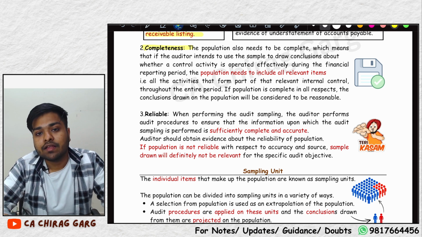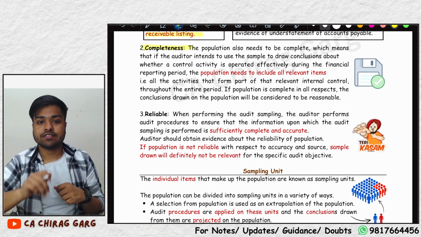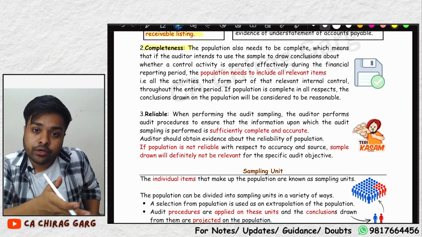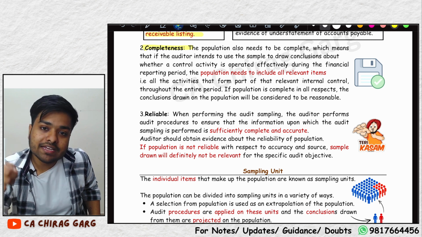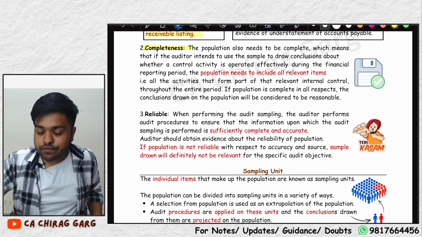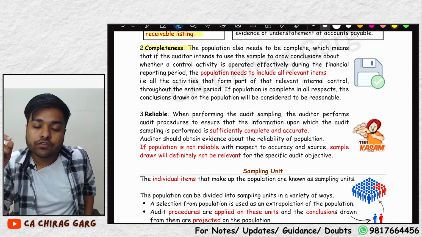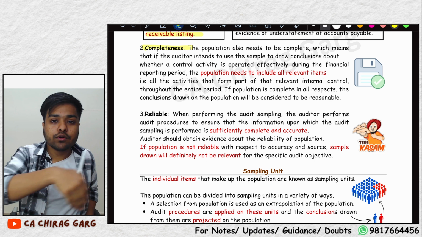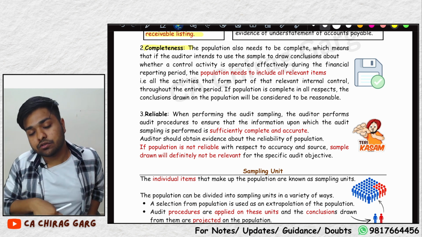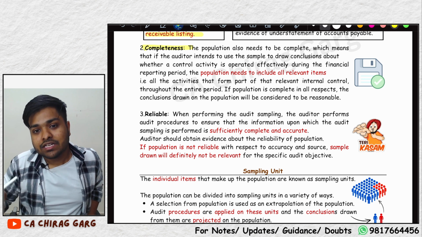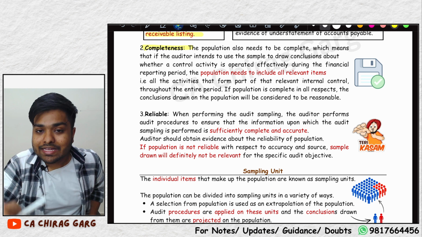For example, if your mummy has invited a lot of guests and cooked rice in 4 different utensils, she has to check whether the rice has been cooked or not. She took rice from the first kadai and tested it. Would she be able to tell you that all 4 kadai of rice are cooked, or only that this kadai of rice is cooked? Only one kadai, right? She'll have to take a sample from each of the kadai to know that each and every one of them is cooked.